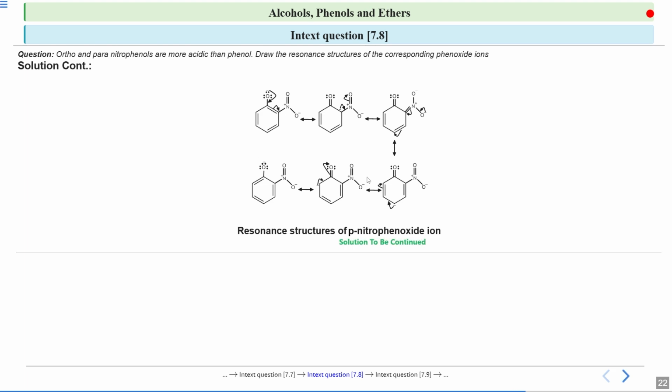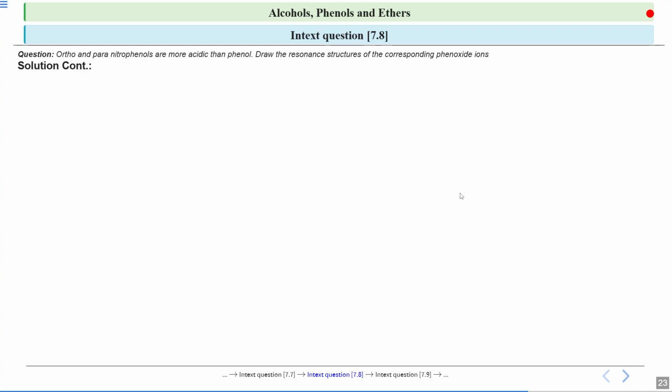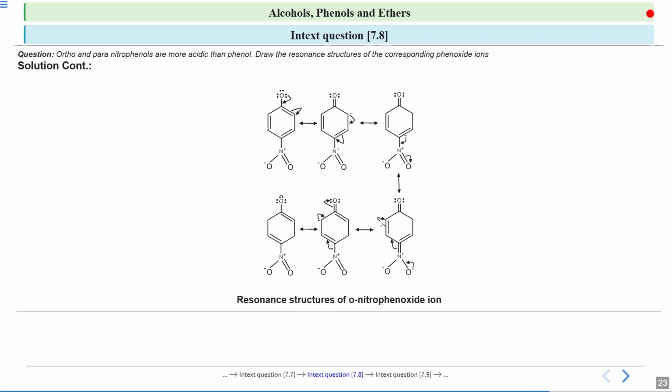Similarly, if I talk about the resonance structures of the para one, here you can see the NO2 group is attached at the para position. Similarly, you can see the resonating structures, and if you see these negative signs, they are on the ortho, para, and again ortho. So the electron density at the ortho and para positions is more. That is why this effect is more pronounced at the ortho and para positions. Okay, so these are the resonating structures of the para-nitrophenoxide ion.